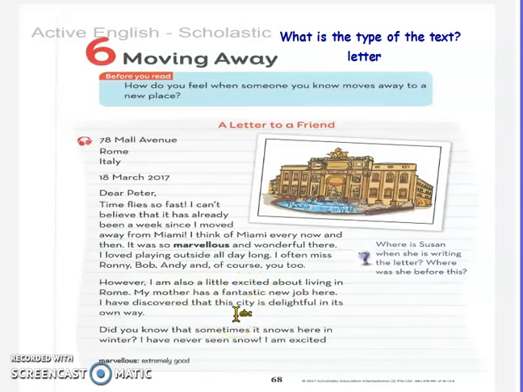Very good. What about the verbs? Believe, very good. Has, it's a verb, good. And moved, it's a verb too. Excellent. Playing, bravo, playing is a verb too.